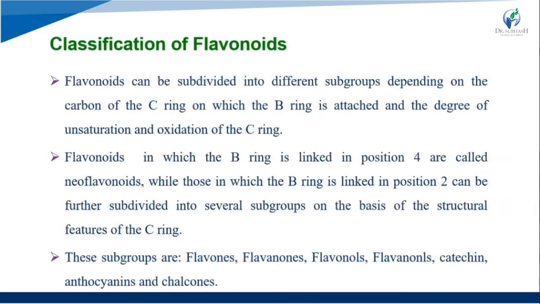Now we start another topic, that is classification of the flavonoids.